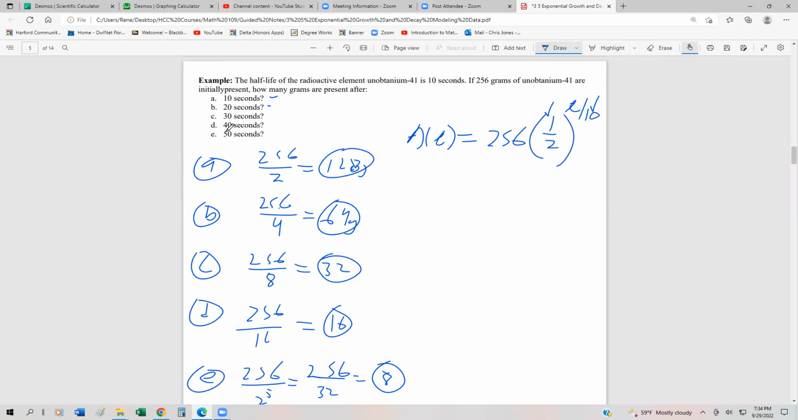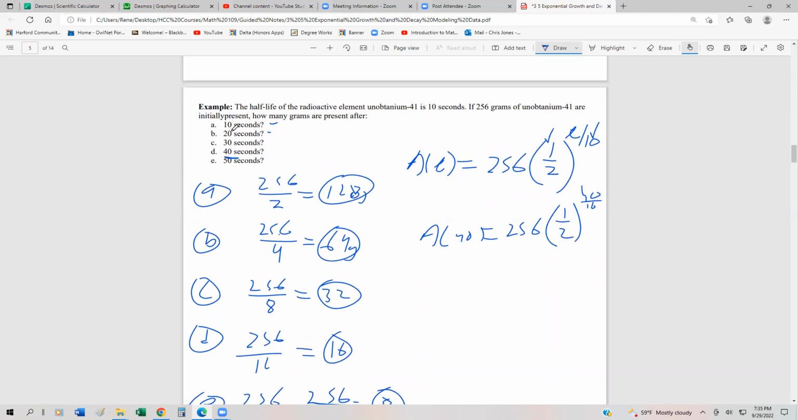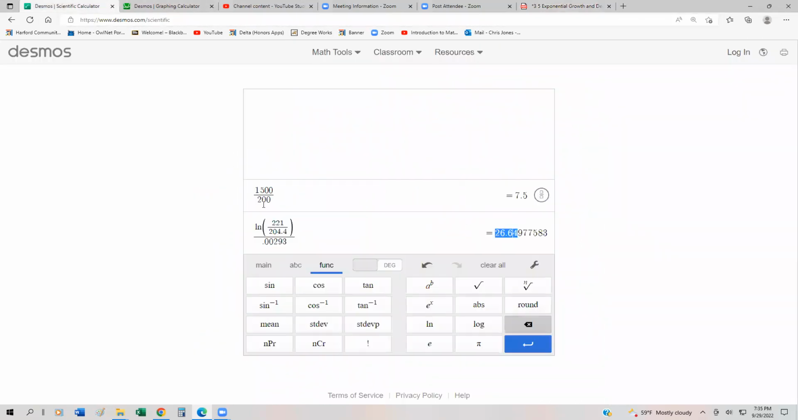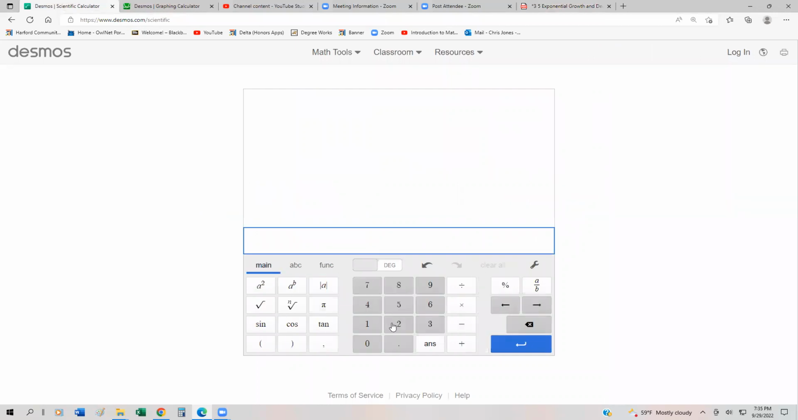So for instance, after 40 seconds, we could say A of 40 is going to be equal to 256 times 1/2 to the 40 over 10. And if we shove that into our calculator, it should give us 16. Okay, so I'm going to clear all this out. We have 256 times parenthesis 1/2, and we're going to raise that to the 40 over 10. And notice it gives us 16 for that.